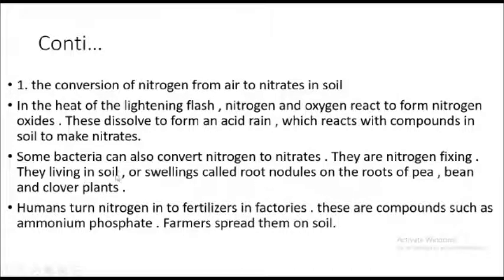So it might either be present in the soil normally, or it might be present in root nodules of some particular plants, like beans, peas and clover plants. This plant's root nodule may hold bacteria which take part in the conversion of nitrogen to nitrates, right? So it's present in two sites, soil or root nodules of some particular plants, right? And the bacteria itself will be called nitrogen fixing bacteria.